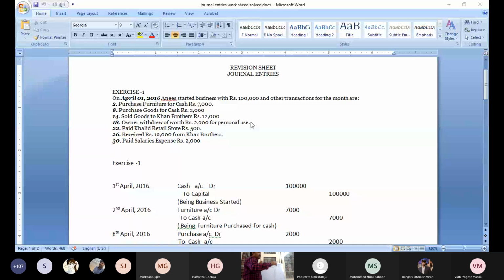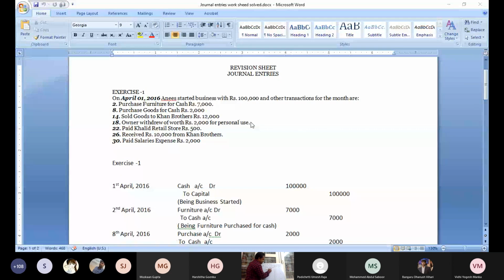When goods go from the business, it is called sales. Remember, when goods go from the business to another party, you write sales, except asset names. If furniture, building or land is sold, you write the name of the asset. If it is goods, you write sales. If goods come to the business, you write purchase. Don't use goods.